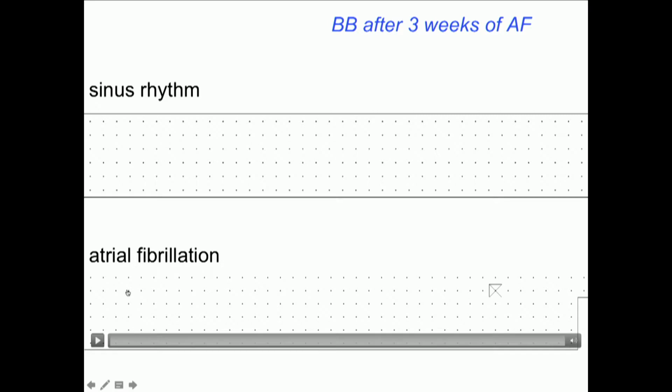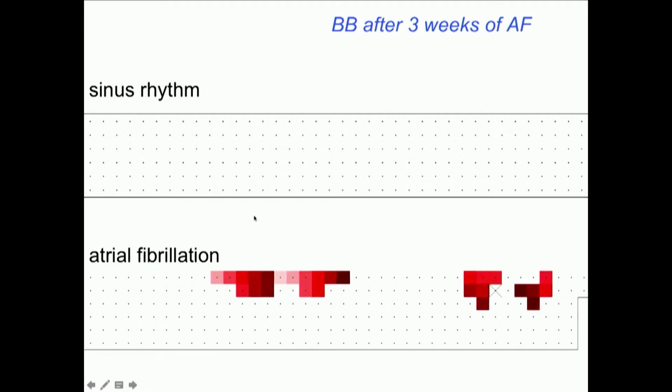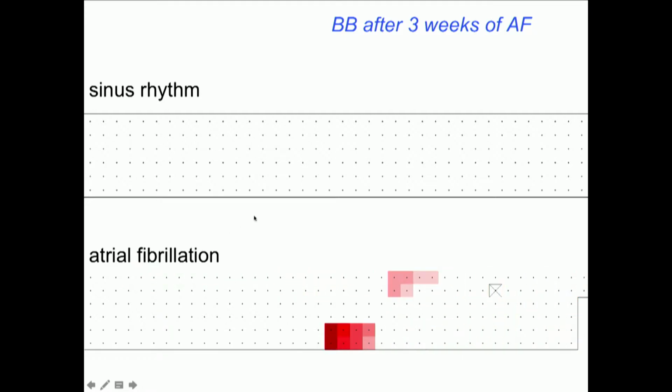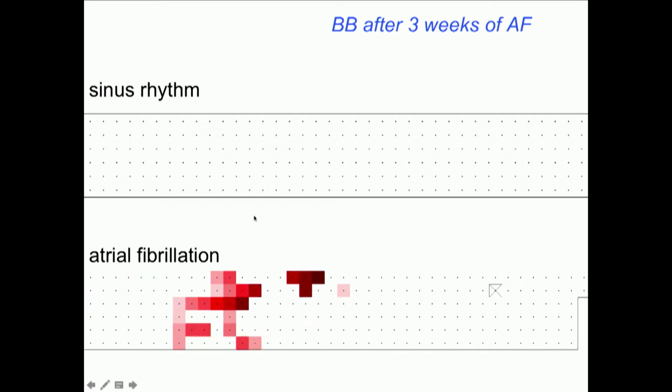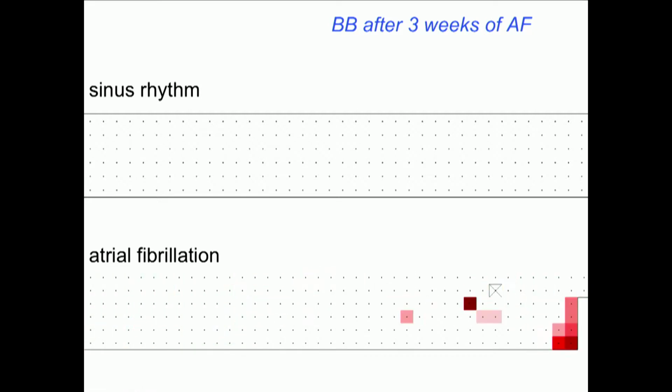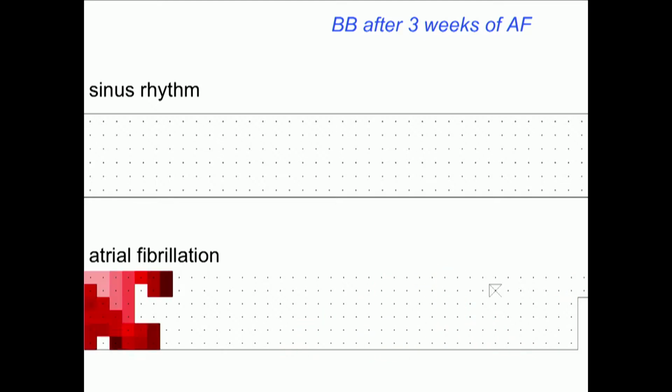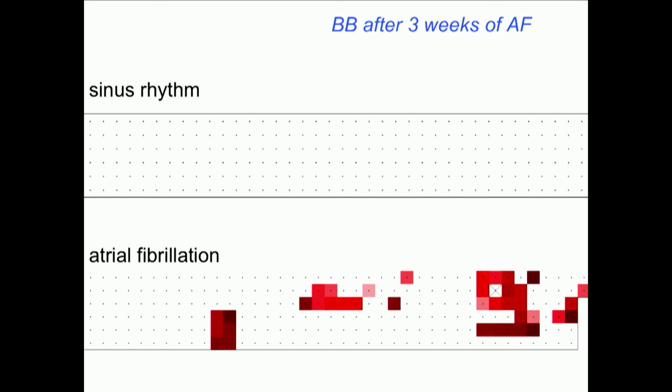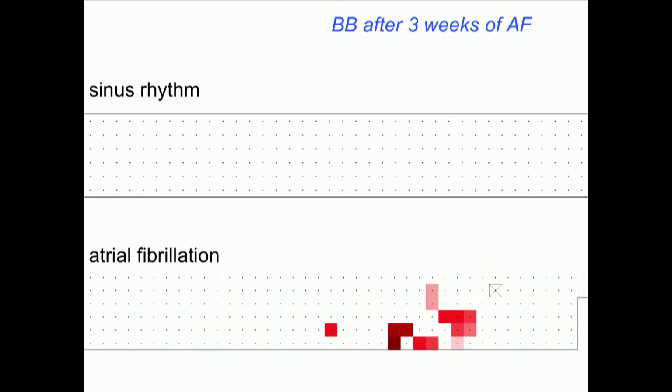What is more interesting is what happens during atrial fibrillation. And there you can see already at this early stage of atrial fibrillation that conduction is very complex. So you see these small, narrow waves propagating over Bachmann bundle. And if you look at it for a while, you'll probably be able to appreciate that most of them move in the longitudinal direction.